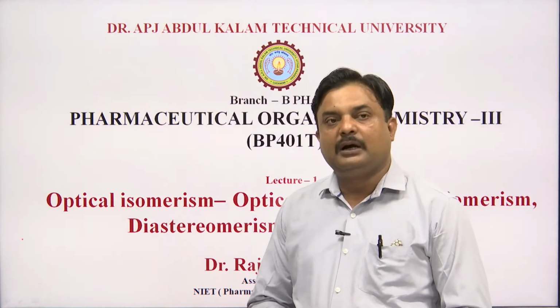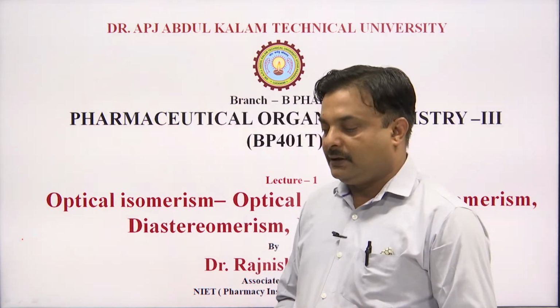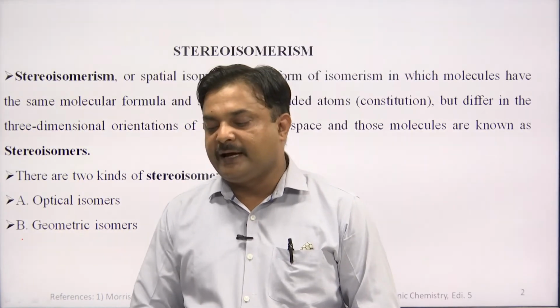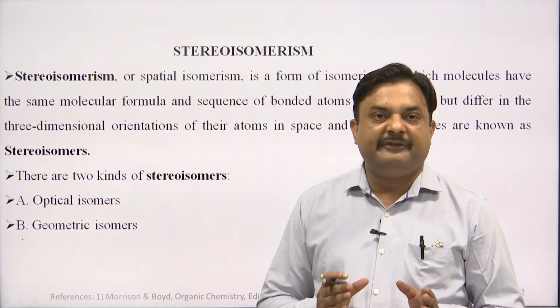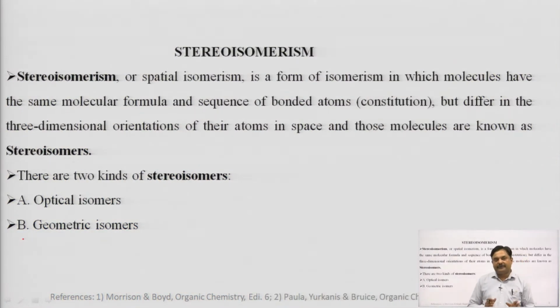Before going deep into optical isomerism, first of all we have to know what stereoisomerism actually is. In the previous lecture we discussed constitutional or structural isomerism, in which we covered different types of constitutional isomers, for example chain isomers, tautomerism, positional isomers, metamers, and functional isomers. Now, in continuation with that part of stereochemistry, we are going to stereoisomerism.